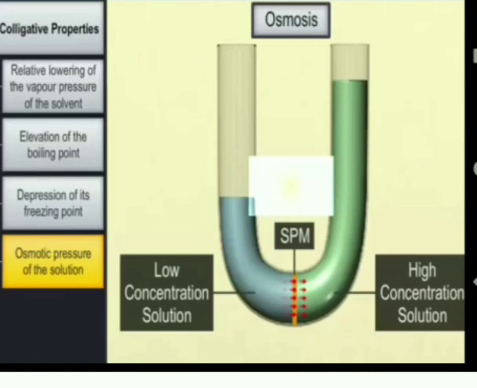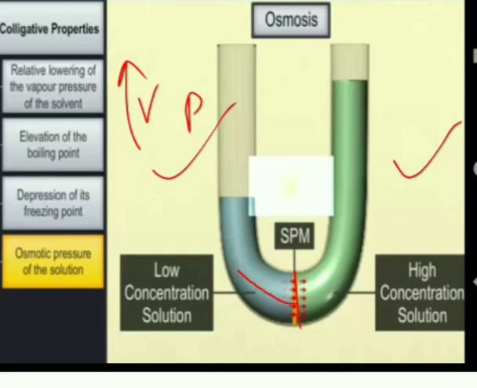In this figure we have a low concentrated solution here and a high concentrated solution. Both these solutions are separated by the semi-permeable membrane here. So what will happen? This low concentrated solution has high vapor pressure. So here the vapor pressure is high. So the solvent molecules pass through this semi-permeable membrane from the low concentrated solution to the high concentrated solution.